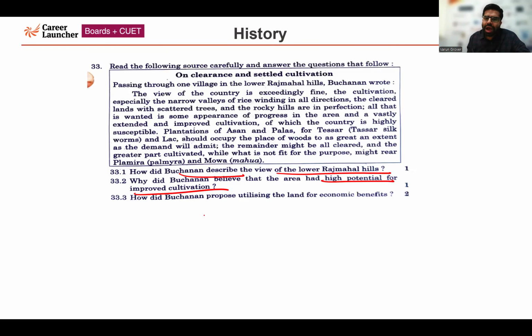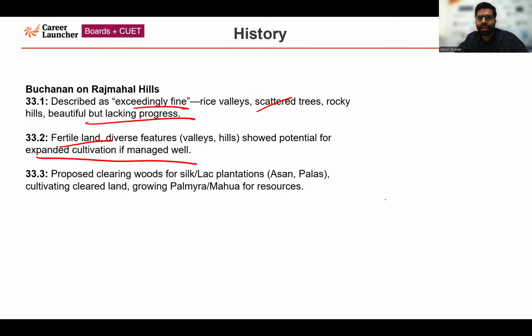Last question: how did Buchanan propose utilizing the land for economic benefit for the people? So he proposed clearing woods, majorly for silk or lac plantation, and cultivating the land which was being cleared. It could have been used for cultivation like growing palmyra and mahua, resources which could have been economically beneficial for the people. So these were the suggestions given by Buchanan.